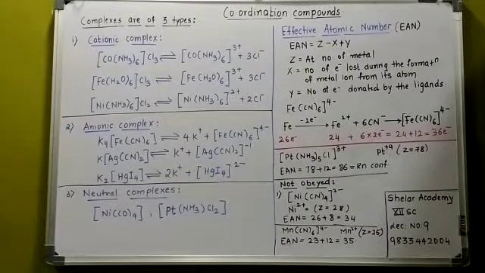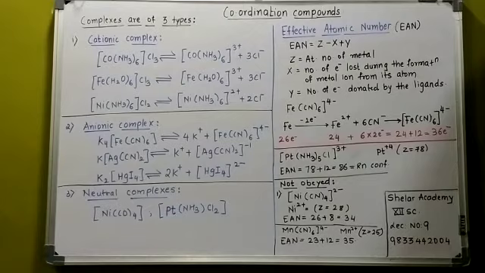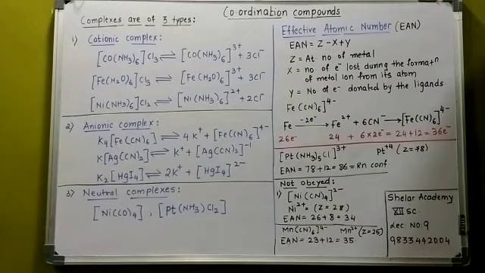Lecture number 9. All this is very important before we proceed with the nomenclature of the coordination compounds. Now try to understand, it is very easy. There are three types of complexes. They are called cationic, anionic and neutral complexes. We start with the very first: what do you mean by a cationic complex?